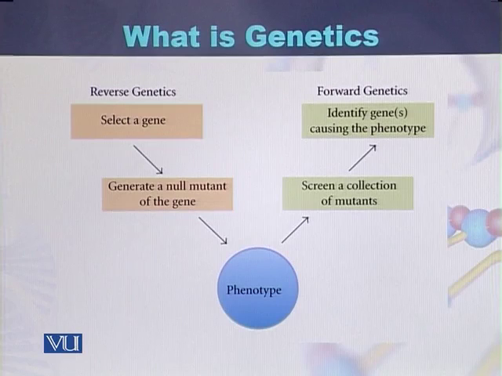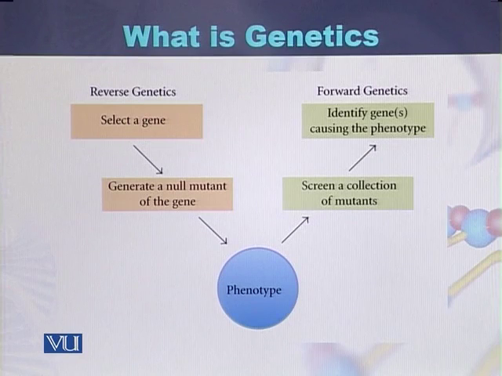One way is called reverse genetics, while the second method is called forward genetics. If we want to study genetics in a reverse pattern, then a researcher or geneticist has to select a particular gene, then create certain mutations in that gene, and then identify the phenotype based on the mutations that were created in that gene. If this methodology is used to study genetics, then it is called reverse genetics.